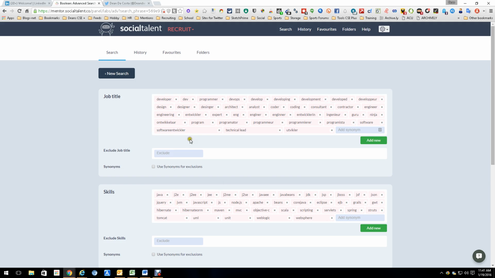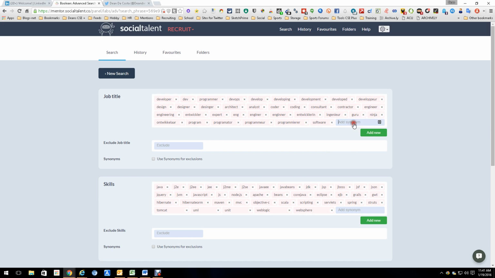As you can see here, they've actually made it better. So as an example, if I don't want this particular word, which is a German word for developer, I can just push the X and get rid of it. If I don't want technical lead, I can push and get rid of it. Software, or whatever that word is, I can get rid of it. Programmista, I can get rid of. This particular way of spelling programmer, which is incorrect for English anyway.